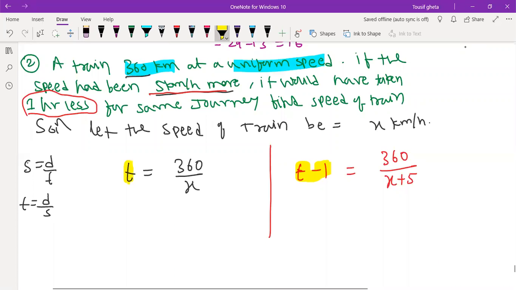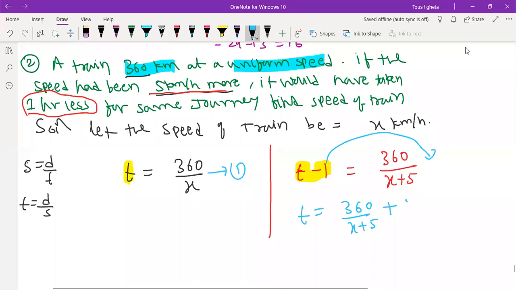Okay, so to make it the same, this one we will take this side. This is equation 1 we will make. t is equal to 360 divided by x plus 5, here plus 1. This plus 1 will come. You can see this is equation 2.